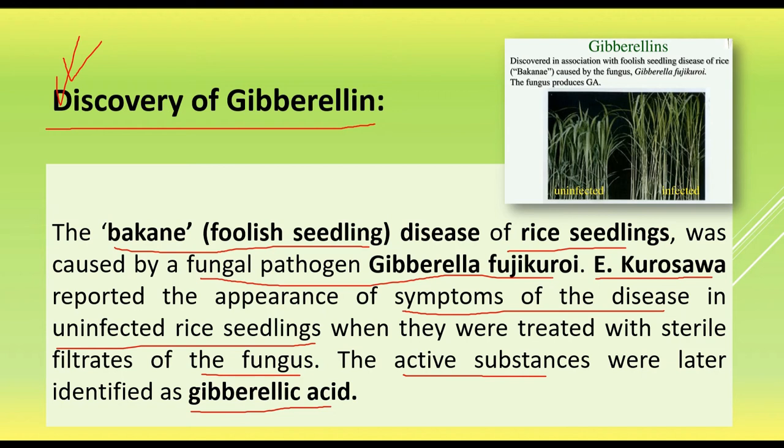Kurosawa and Hori observed that the excessive growth of the rice seedlings, Oryza sativa, is due to the presence of a chemical, and they also observed that the Oryza sativa was infected by a fungus, Gibberella fujikuroi, and they came to the conclusion that the chemical was synthesized by that fungus, and this chemical is responsible for the excessive growth.